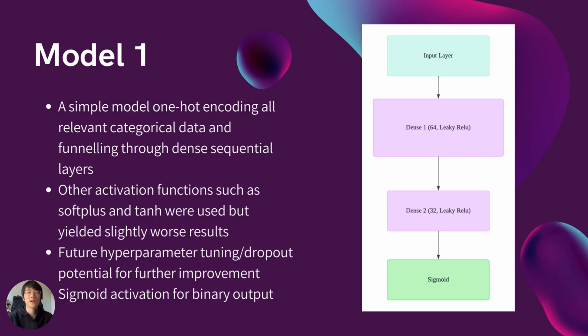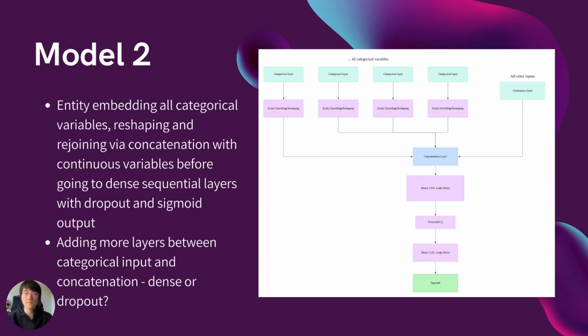My first deep learning architecture was a simple dense model that simply funneled the data sequentially through a series of leaky ReLU hidden layers. This encoded all relevant categorical data through one hot encoding and funneled all inputs through to a sigmoid output as a confidence or probability about whether the horse is going to win. If this final number was higher than 0.5, then it was predicted to win.